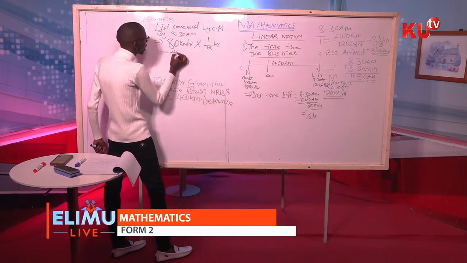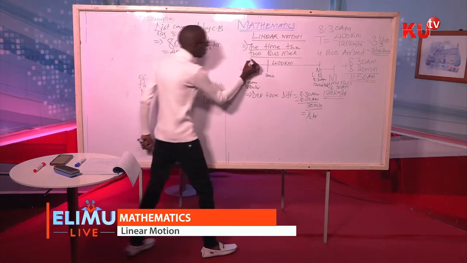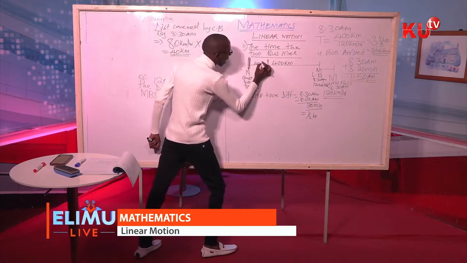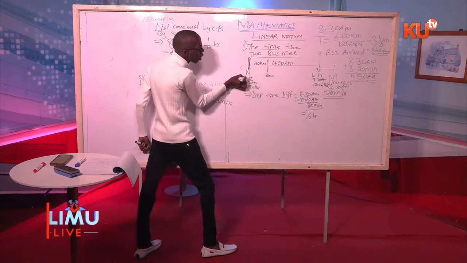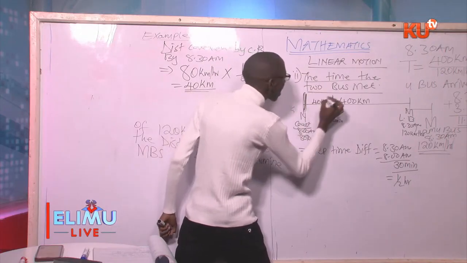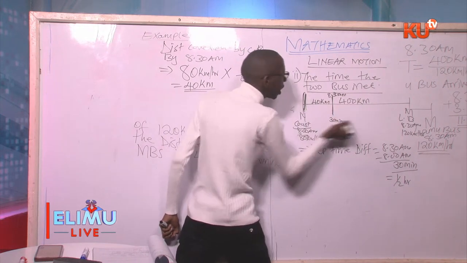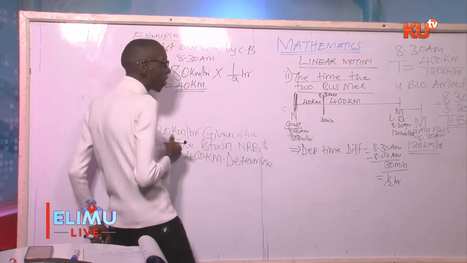You'll take the speed of the coastal bus, 80 kilometers per hour, multiply by the departure time difference, half an hour, and you'll get 40 kilometers.